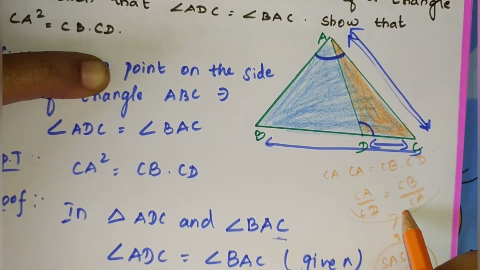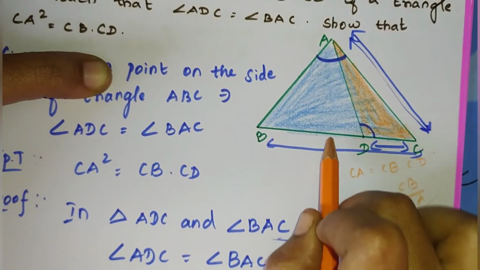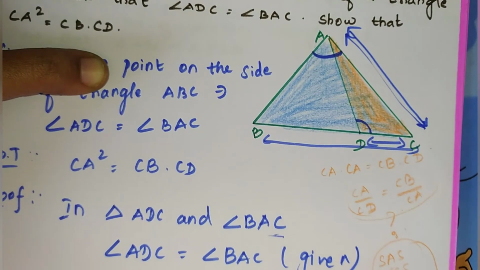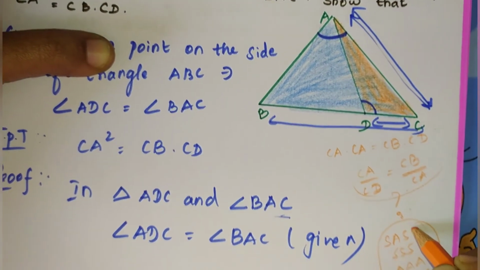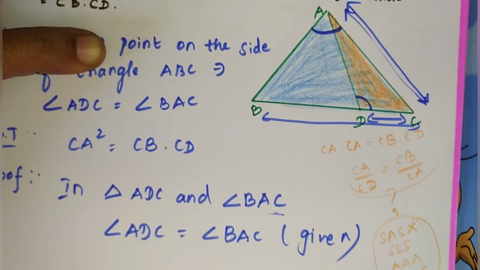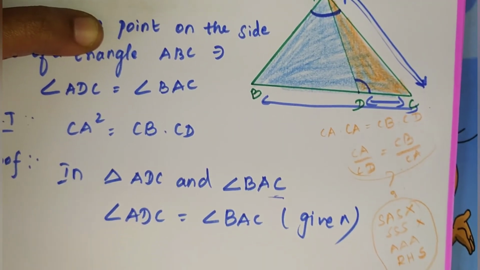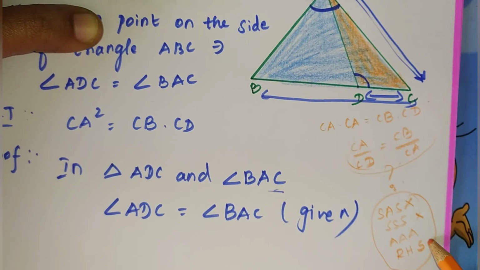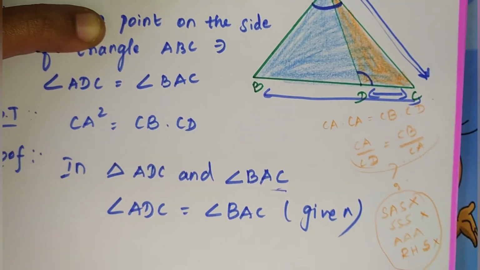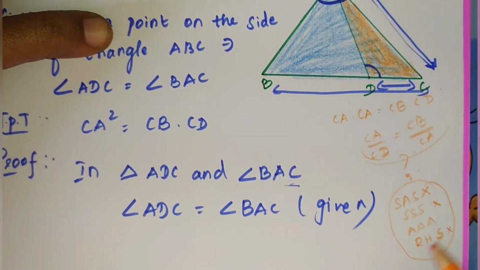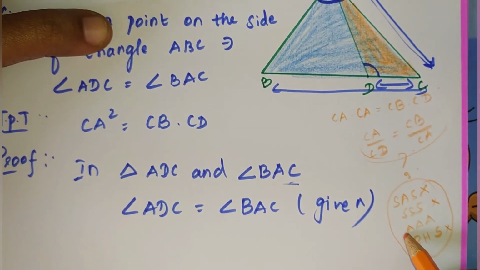We only have to prove it. They didn't give anything about the sides, so we can't choose the sides. And we can't use RHS also. We can use AAA similarity criterion only.